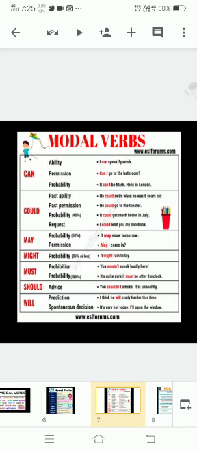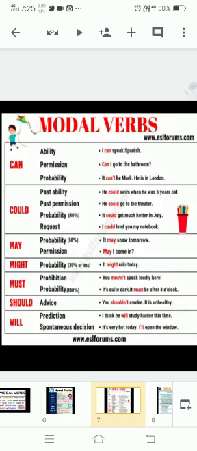Here we have some of the common modals with examples: can, for ability, permission, probability. Examples: I can speak Spanish. Can I go to the bathroom? I cannot be Mark, he is in London. Could is used to express past ability, past permission, probability, request. We have examples: he could swim when he was 6 years old. He could go to the theater. It could get much hotter in July. I could lend you my notebook.